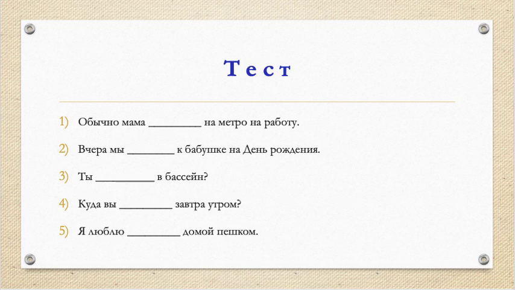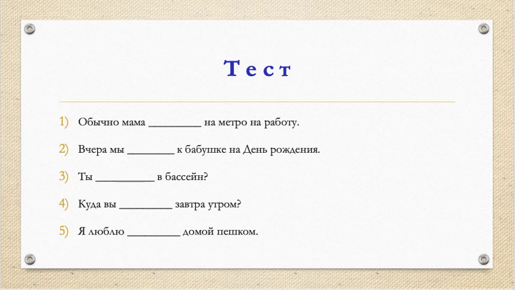Next step is to choose the tense. Of course, we use the past because there is a time expression вчера. It means it was yesterday. And then uni or multidirectional, of course multidirectional, because we went to our grandma and then we came back. We did not stay there. So вчера мы ездили or ходили к бабушке на день рождения.